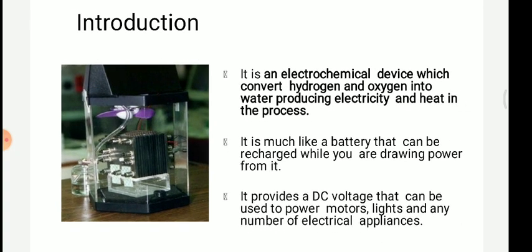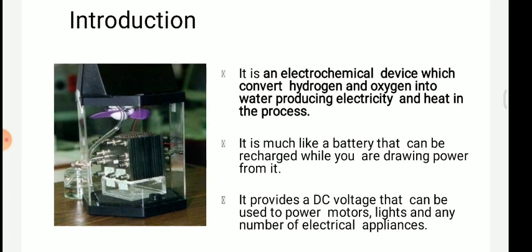Hydrogen and oxygen are combined and converted into water, generating electricity as well as heat in the process.